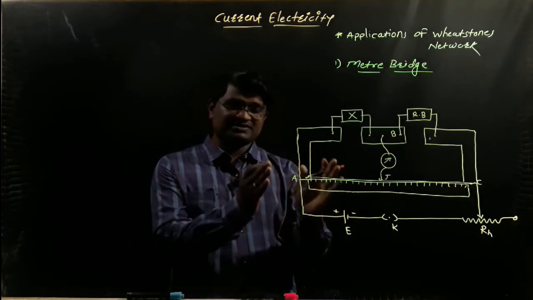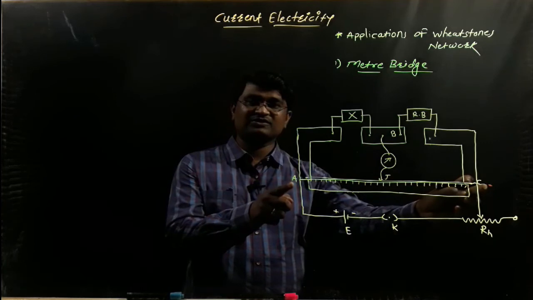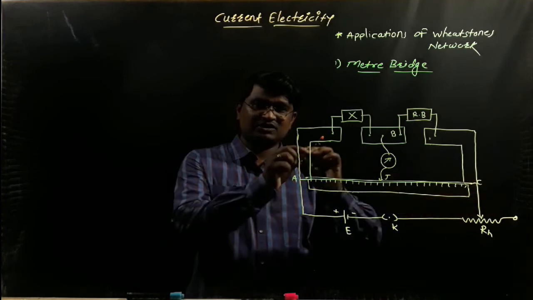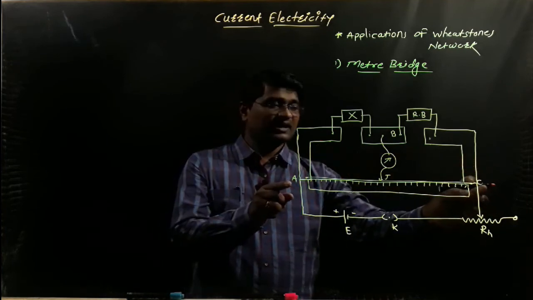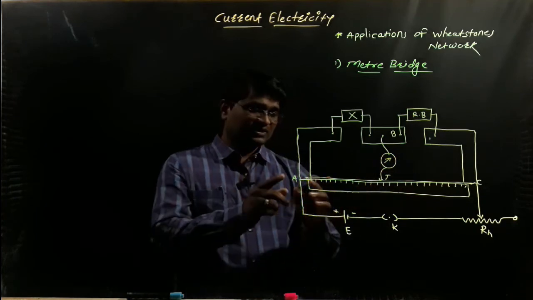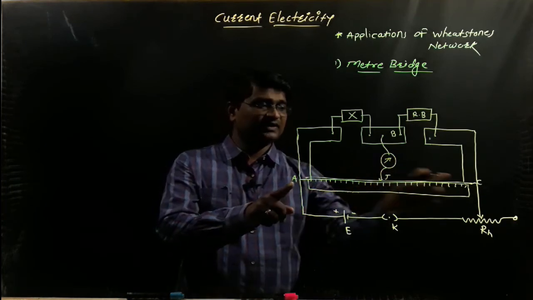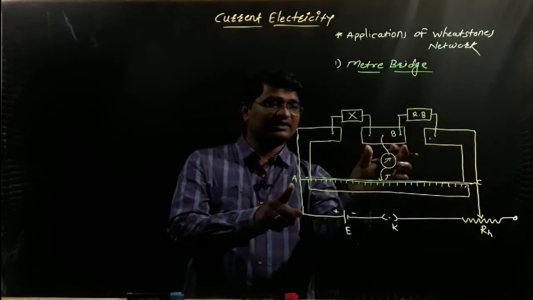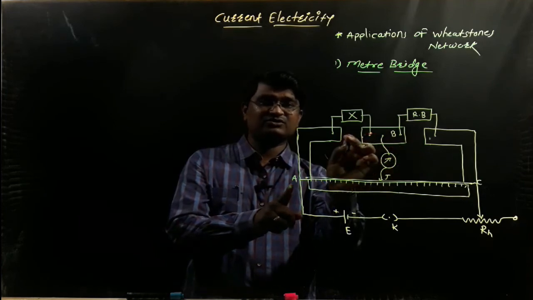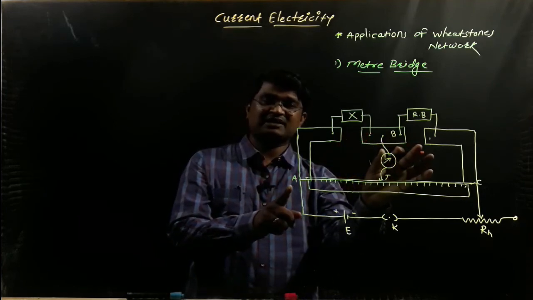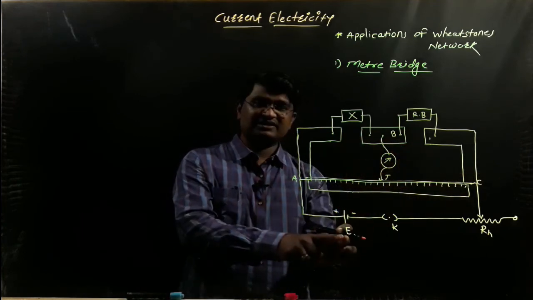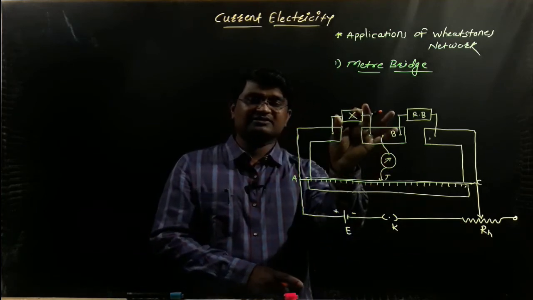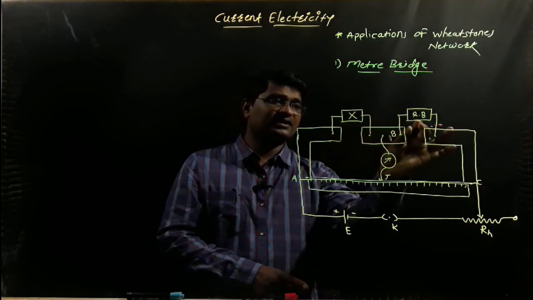Let's discuss once again. The meter bridge consists of a long wire AC of uniform cross-sectional area, passing along the meter scale and arranged on a wooden board. At points A and C we connect two metal strips, and between these two metal strips we arrange another central metal strip. They have two gaps, the left gap and the right gap. Between the wire AC we connect the cell of EMF E, the key, and the rheostat in series. In the left gap we connect the unknown resistance, and in the right gap we connect the resistance box.